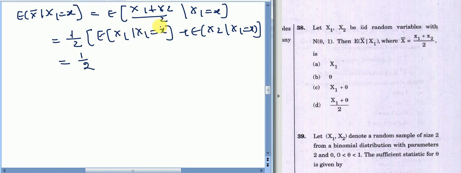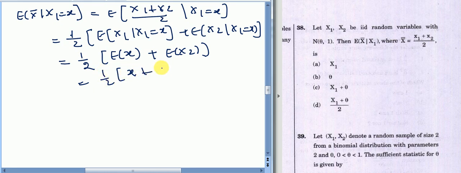When X1 is some constant quantity, then it is nothing but the expected value of a constant, and X1 and X2 are independent, so the expected value of X2 given X1 is actually the expected value of X2. So it is nothing but x plus theta. This x, if we write it in general, is X1 plus theta by 2. So the answer should be D.